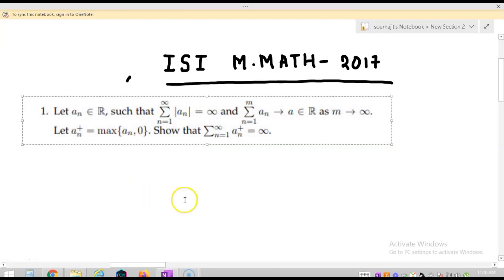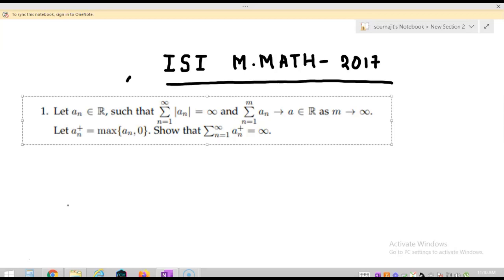So let's start with question number 1, which says that a_n belongs to R such that summation n equal to 1 to infinity of mod of a_n is equal to infinity. That is, the series a_n is not absolutely convergent. But summation a_n, n equal to 1 to infinity, is convergent, that is, a_n is convergent but not absolutely convergent. Let a_n plus equal to maximum of a_n comma 0, and we have to show that this is also a divergent series.